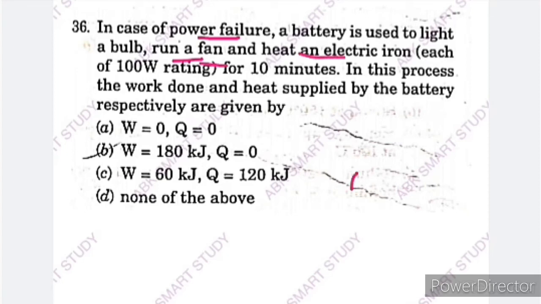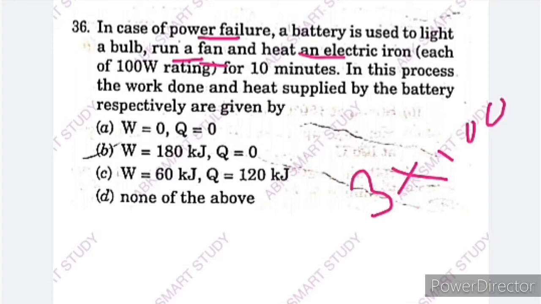So for three purposes we have to use the battery, each of 100 watt power rating, and we use it for 10 minutes. So in this process, the work done and heat supplied by the battery respectively are given by.